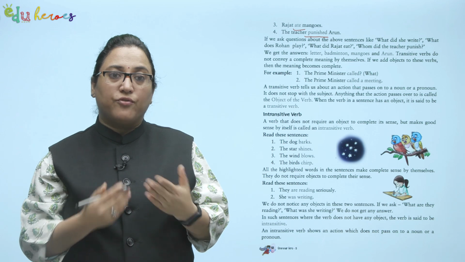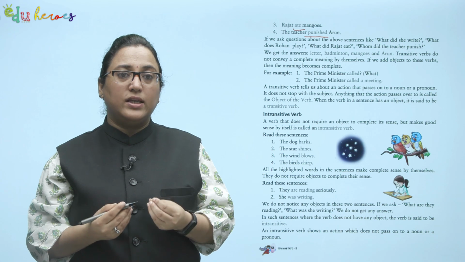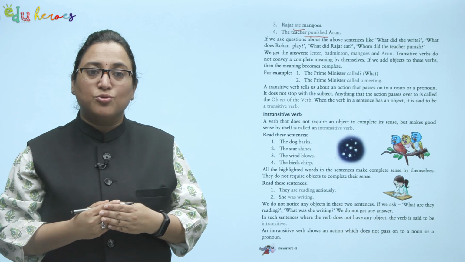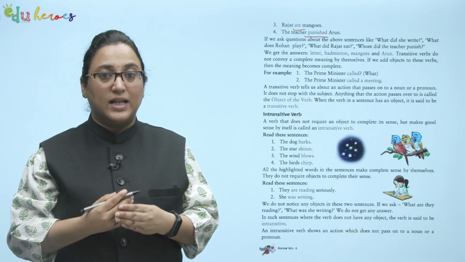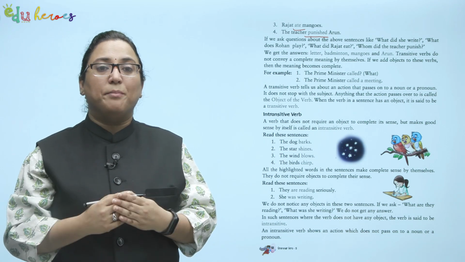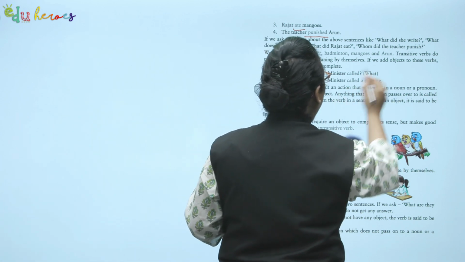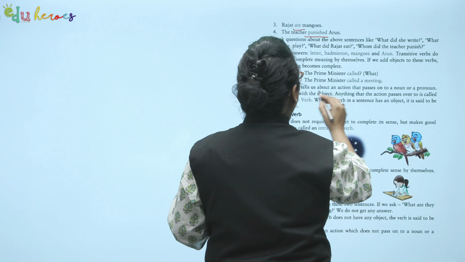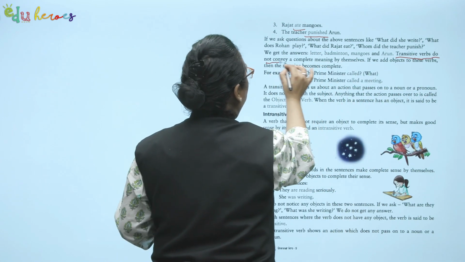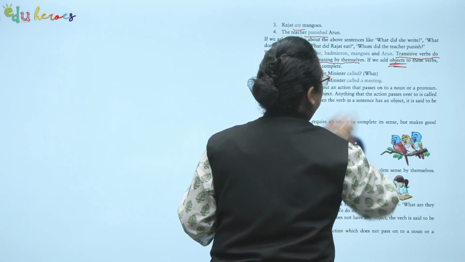Rajat ate mangoes. So we know who got the action. Mangoes are receiving the action of eating. Transitive verbs do not convey a complete meaning by themselves. If we add objects to these verbs, then the meaning becomes complete. So let's underline this very important point that we have to understand and remember: they do not convey a complete meaning by themselves. We always need objects.